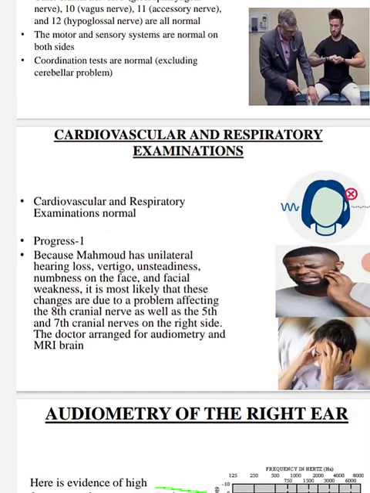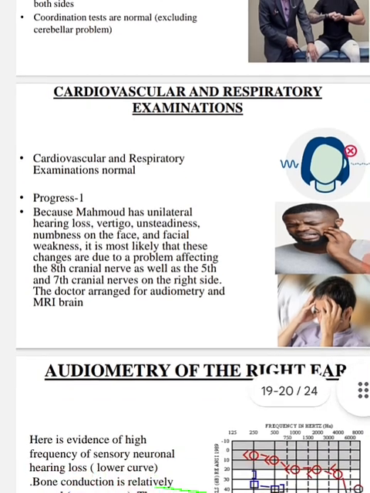Progress 1. Because Mahmood has unilateral hearing loss, vertigo, unsteadiness, numbness on the face, and facial weakness, it is most likely that these changes are due to a problem affecting the 8th cranial nerve as well as the 5th and 7th cranial nerves on the right side. The doctor arranged for audiometry and MRI brain.